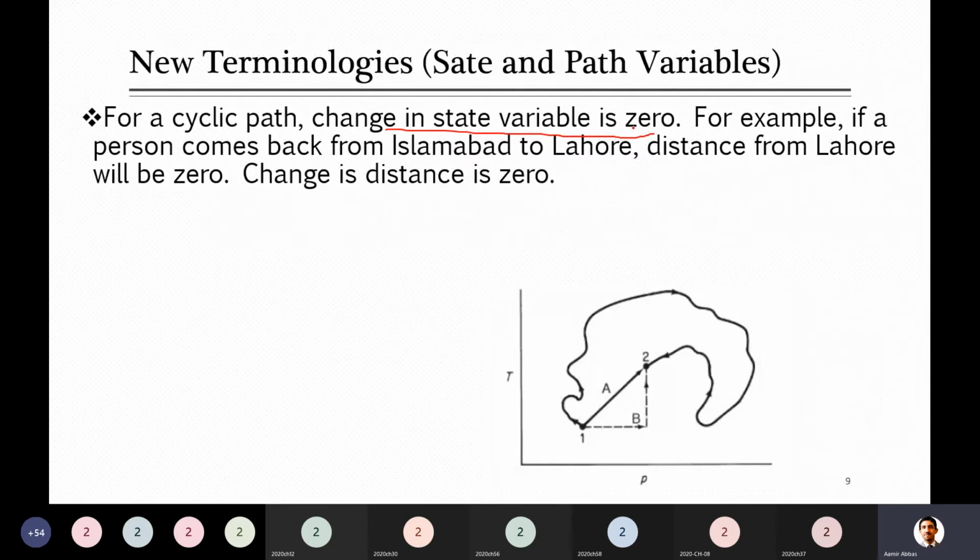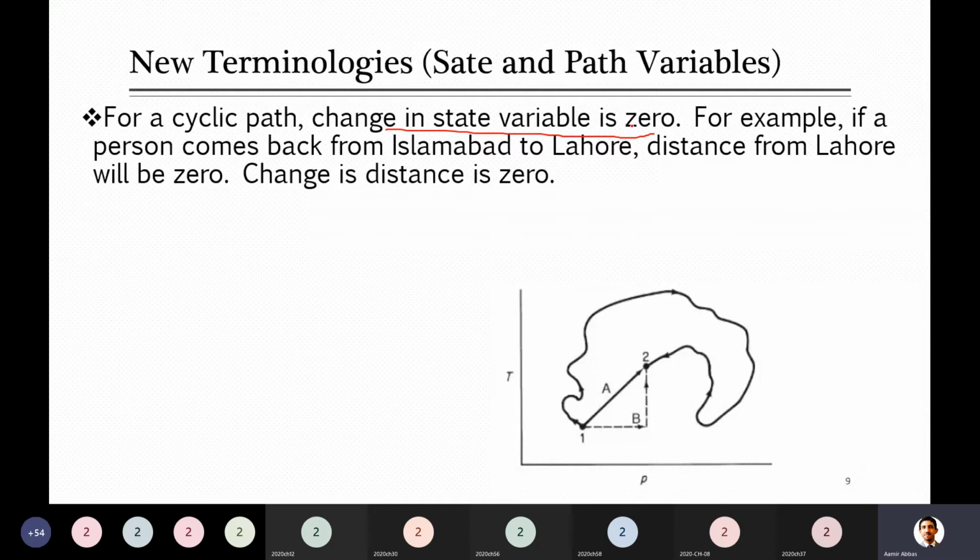So now, how much distance is he or she away from us? That person is 0, again with you at the same point. So for a cyclic path, when you take a state variable and you come back to the same point, the change in that variable is considered 0. So the change in distance is 0.